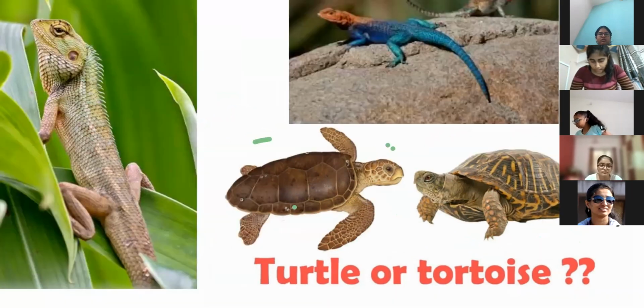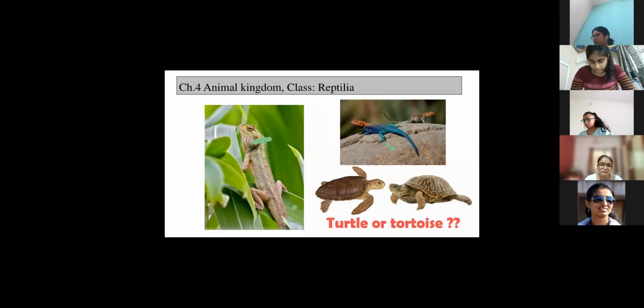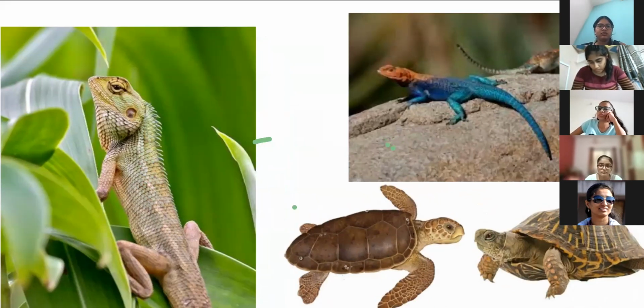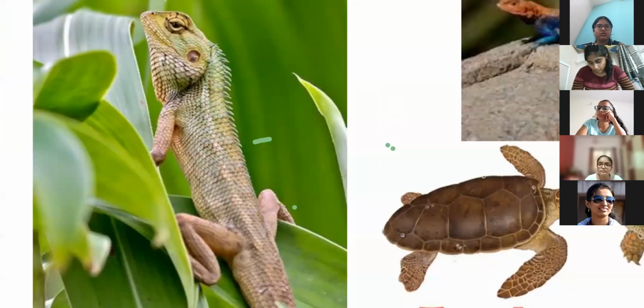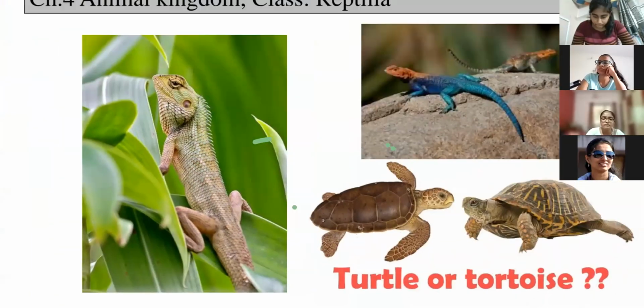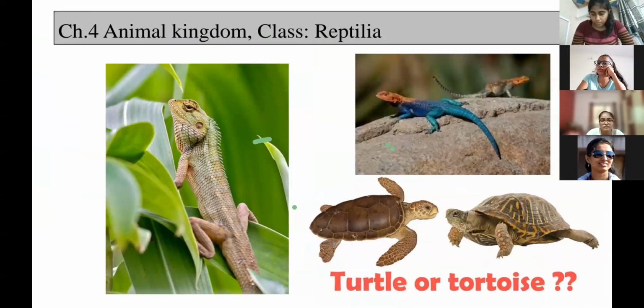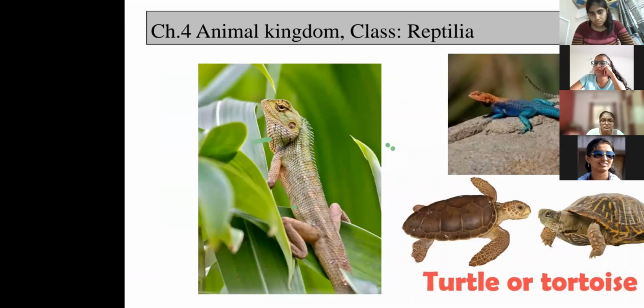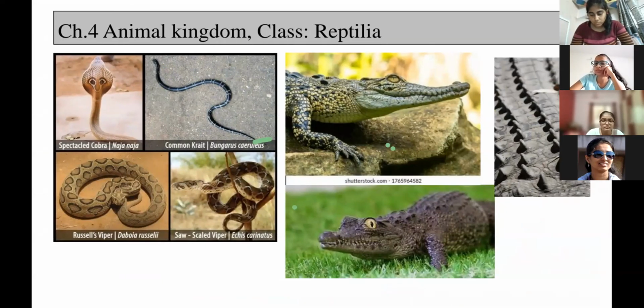Now next example, that's the calotes. This is the calotes, garden lizard. This one is the chameleon, tree lizard.